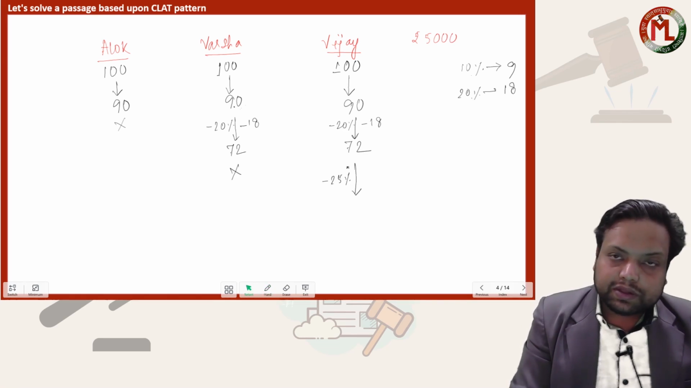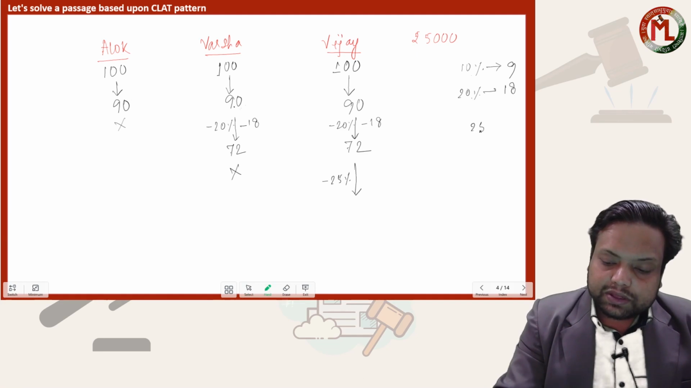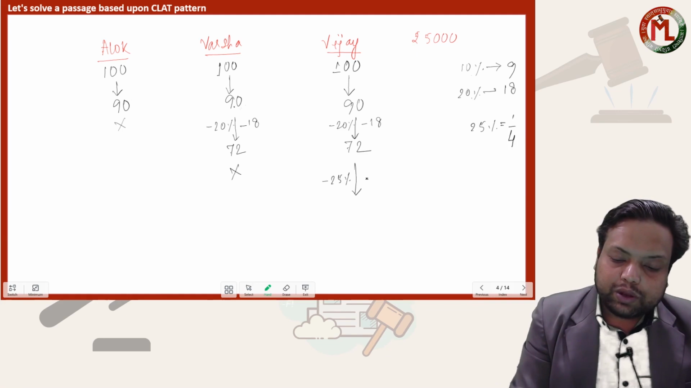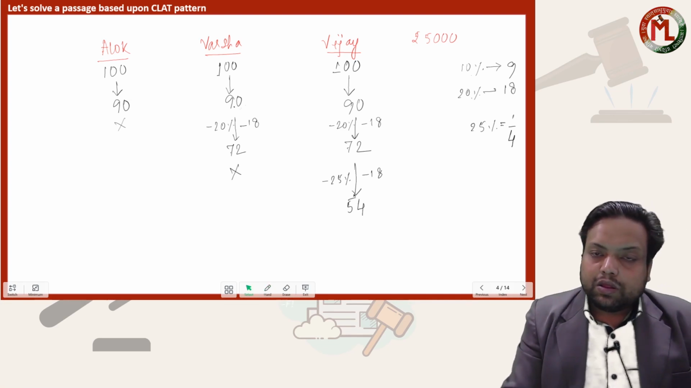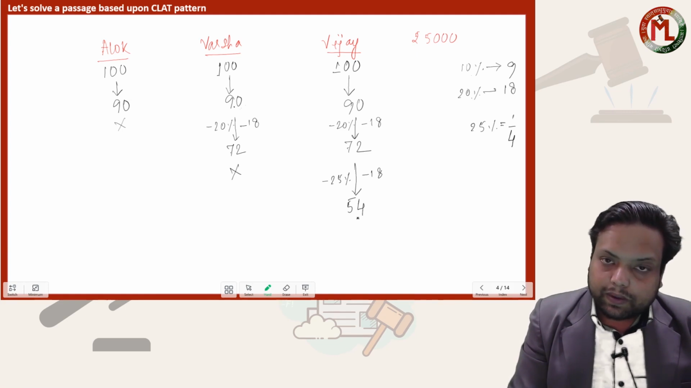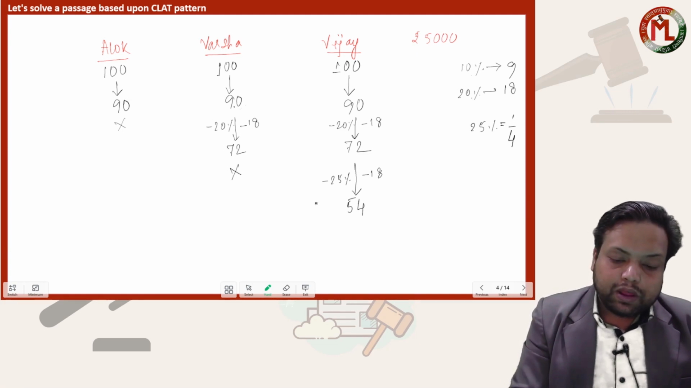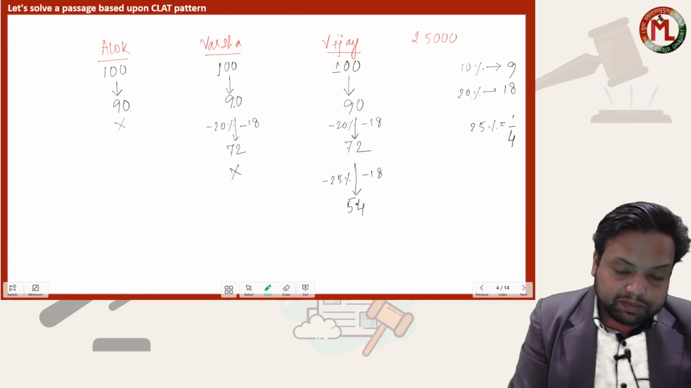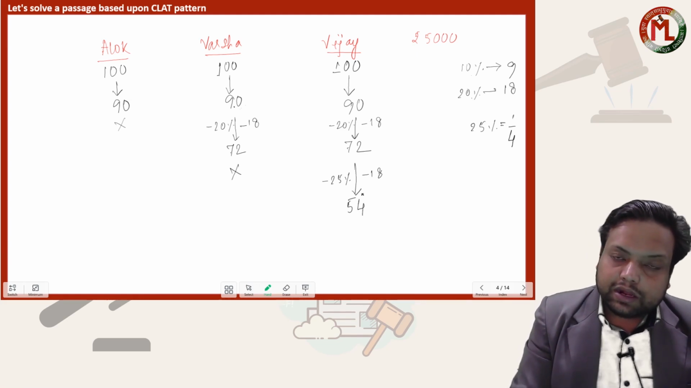So what is 25%? You know 25% is 1/4, isn't it? 1/4 of 72 will be 18. 72 minus 18 is now 54. So on a mark price of 100, Vijay is actually paying 54. He is getting a discount of 100 minus 54, 46%, isn't it?